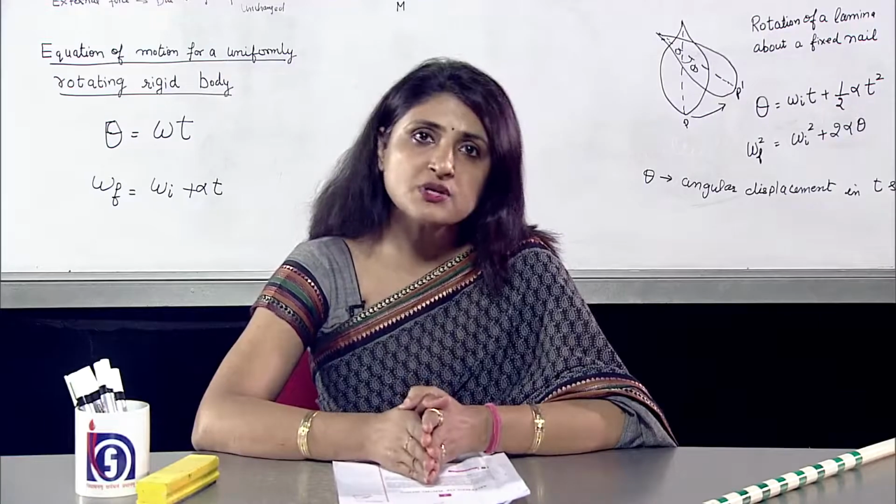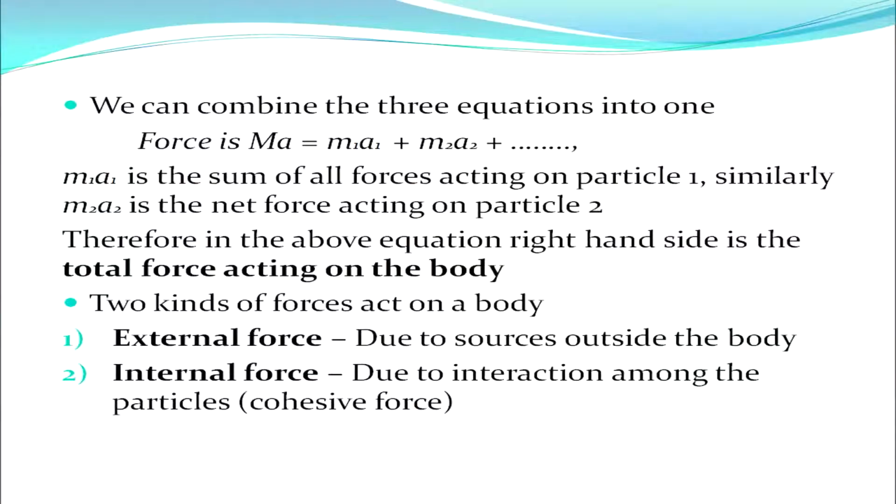We have M a equal to m1 a1 plus m2 a2 plus m3 a3 and likewise. Here m1 a1 is the net force acting on particle 1 and m2 a2 is the net force acting on particle 2. Therefore, in the above equation, the right hand side is the total force acting on the body.